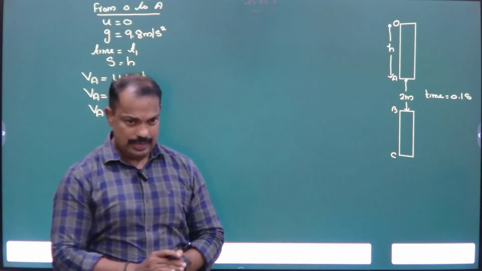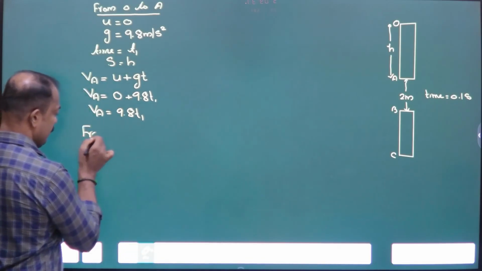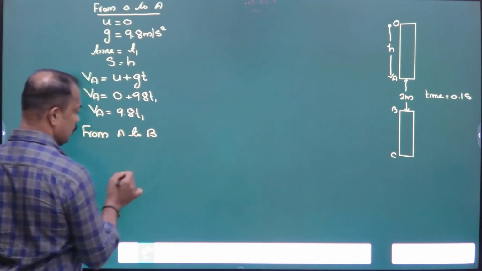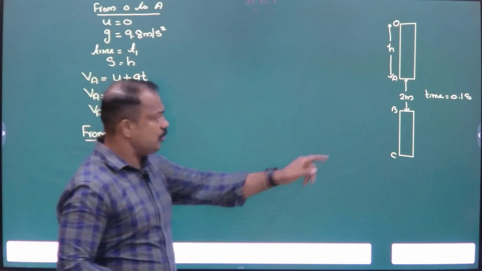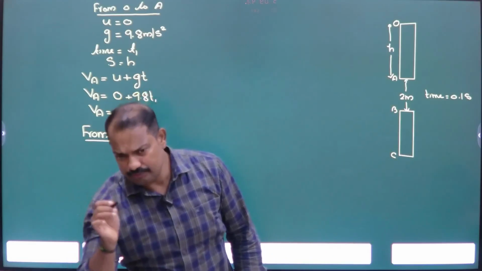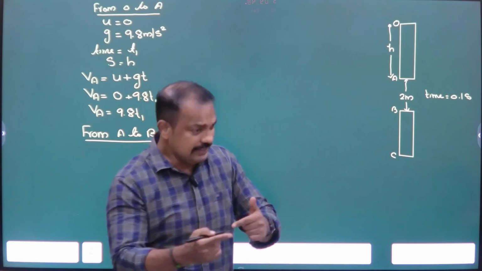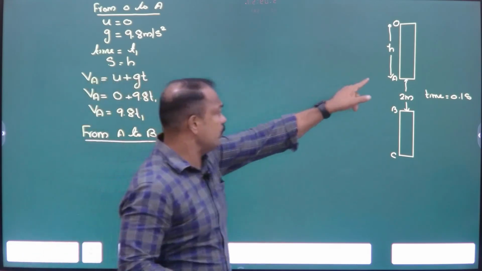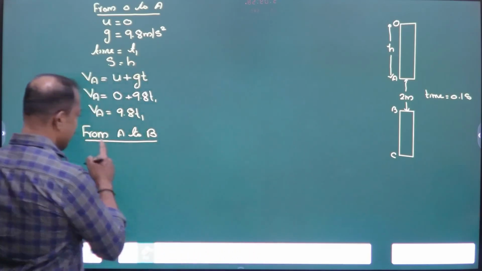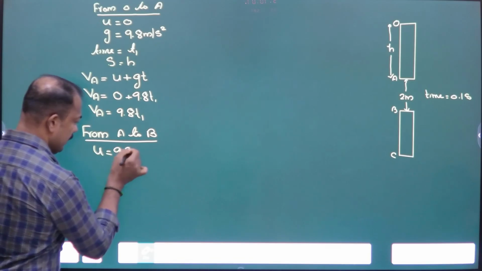Now listen. Now from A to B लिख देना. नेक्स्ट केस कौन सा? A to B. At A, what is the velocity or what is the speed of the object at A? 9.8 T1. ये सेकेंड केस के लिए from A to B के लिए this velocity is the initial velocity. So from A to B के लिए what is U? 9.8 T1.